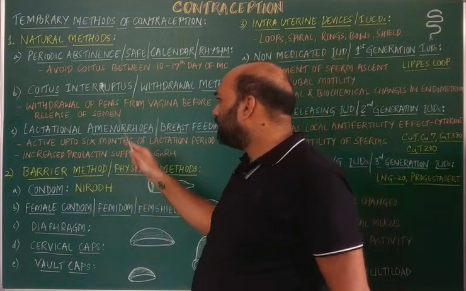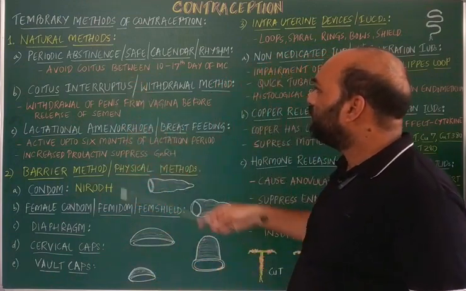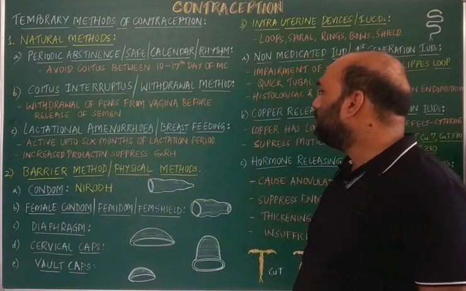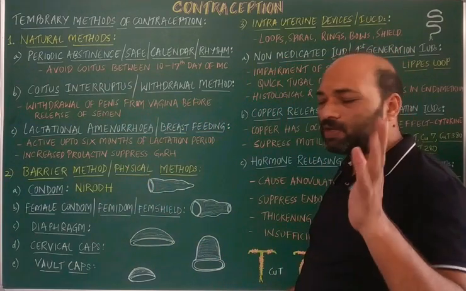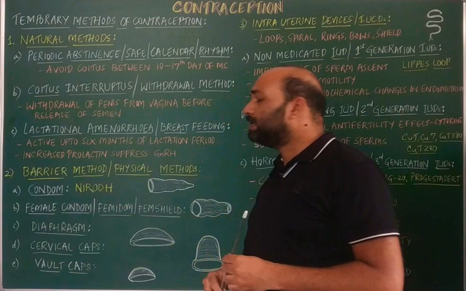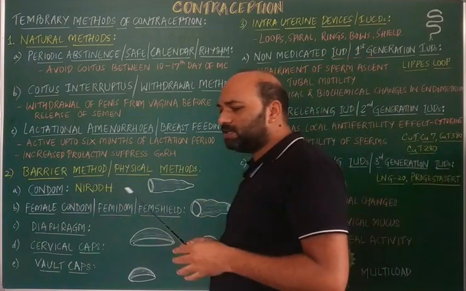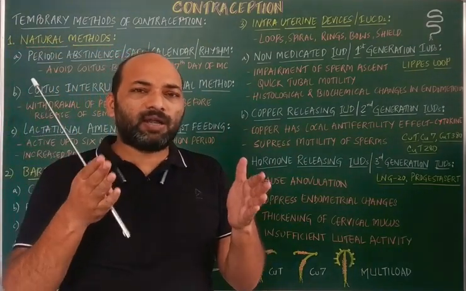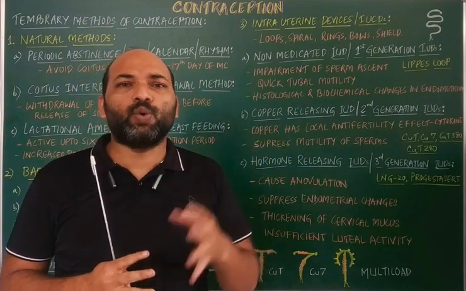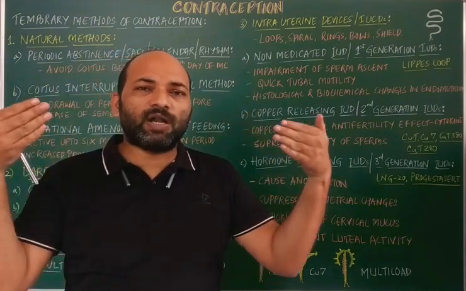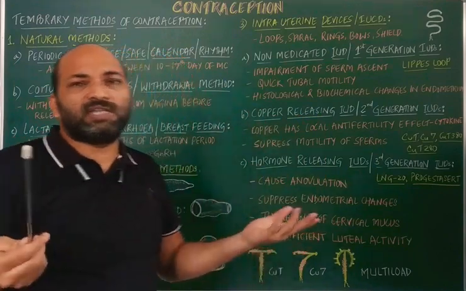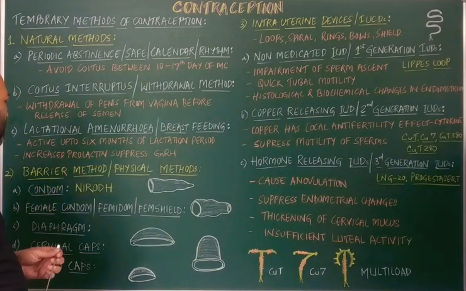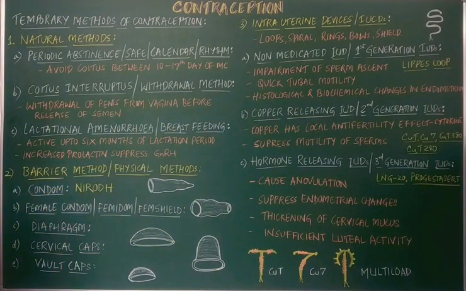Okay, and next, this is all about the natural methods, where the first one is periodic abstinence, the second one is coitus interruptus, and the third one is lactational amenorrhea or the breastfeeding method. Next is the barrier method, where barriers are basically physical devices which prevent contact between the sperm and the ova. So when the sperm and the ova are not able to meet, then there is no fertilization, hence no conception, right? In case of barrier methods, which are also called physical methods, there are 5 different types of barriers.